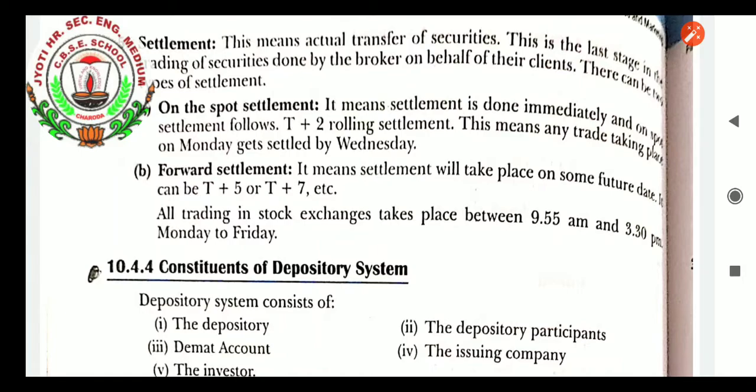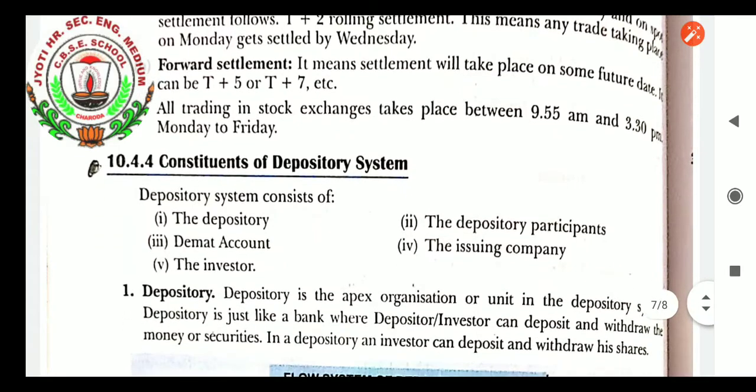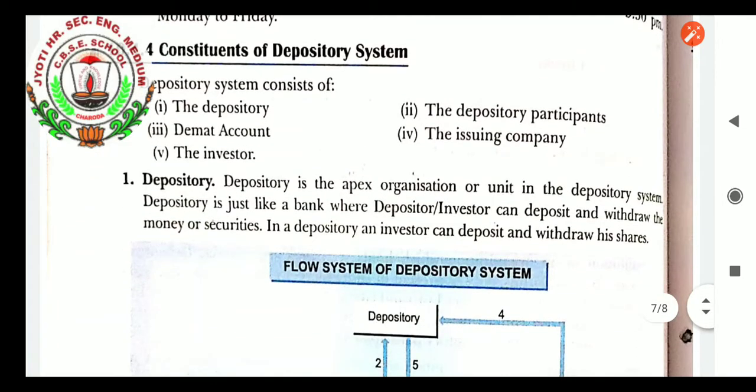All trading in the stock exchange takes place between 9:55 a.m. and 3:30 p.m., Monday to Friday. Saturday and Sunday they are closed. Constituents of the depository system. The depository system consists of 5 factors which must be known to every student.